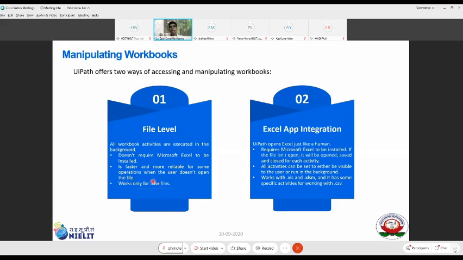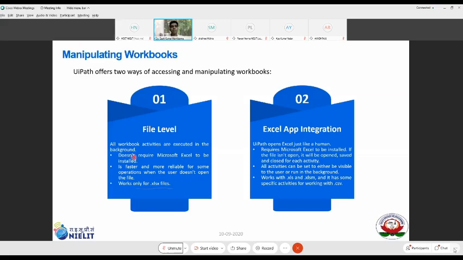All right. But for Excel app integration, the inbuilt activity called Excel application scope or integration, you drag and drop that, and here you can play around with .xls, .xlsm, and .csv files also. Depending on the use case, there are applications which you want to deploy where Office is not necessarily needed, because Office is costly and you cannot afford to have Office where you are doing automation.